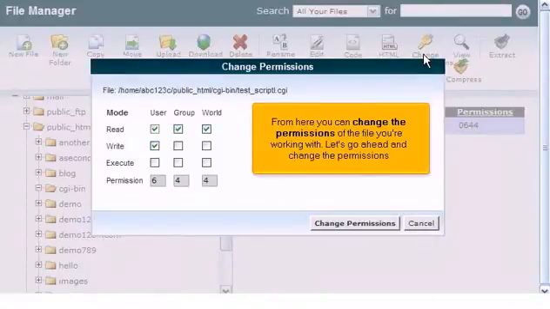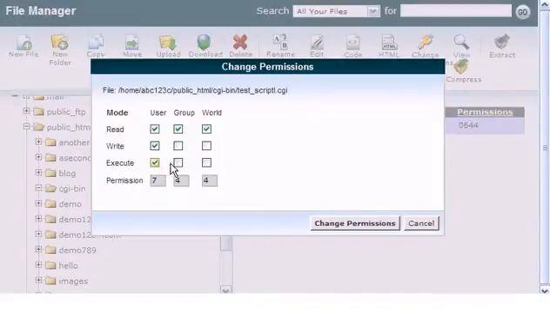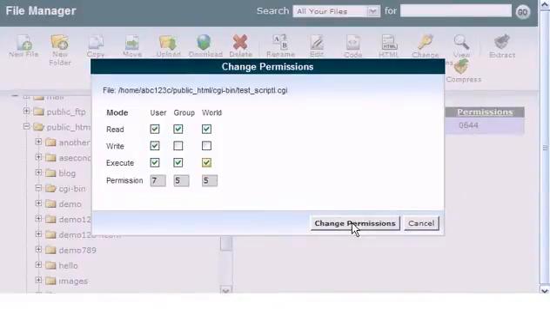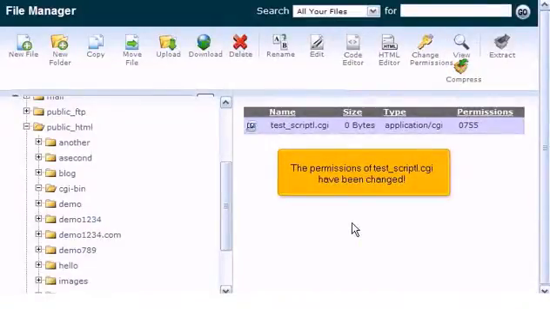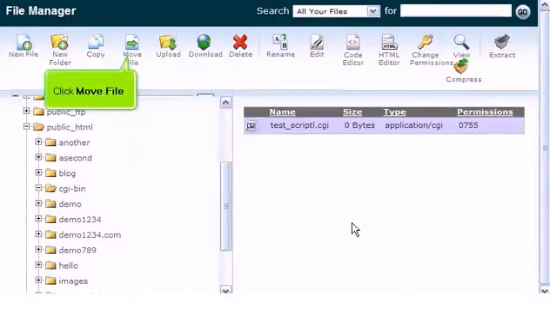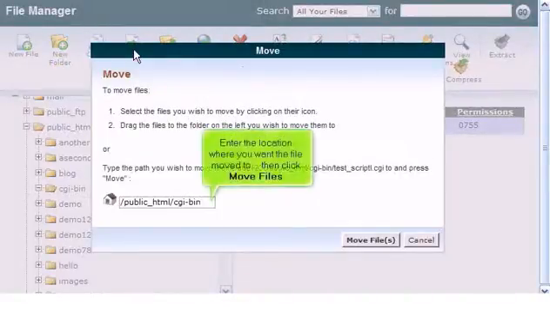Let's go ahead and change the permissions. Then click the Change Permissions button. The permissions of test-script1.cgi have been changed. Now let's move this file to a different location. Click Move File. Enter the location where you want the file moved to, then click Move Files.